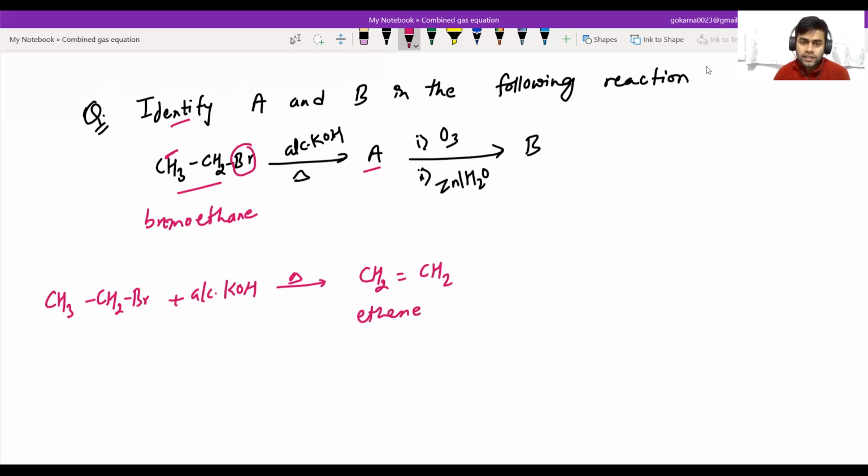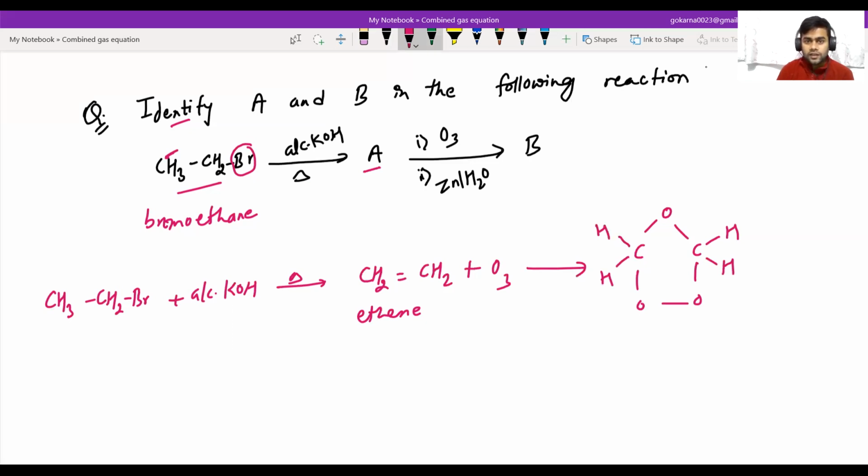And on ozonolysis of A, the ozonide is formed like this, with O here and O here, and the double bond between these carbons. When the ozonide is formed, this bond is broken, with one hydrogen on this side and one hydrogen on this side.